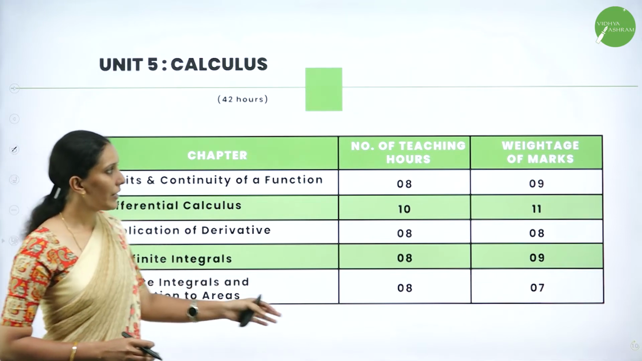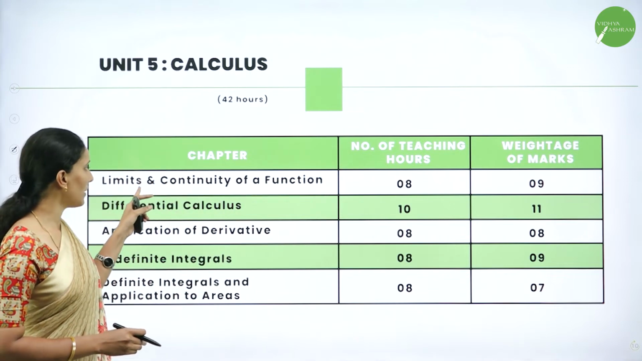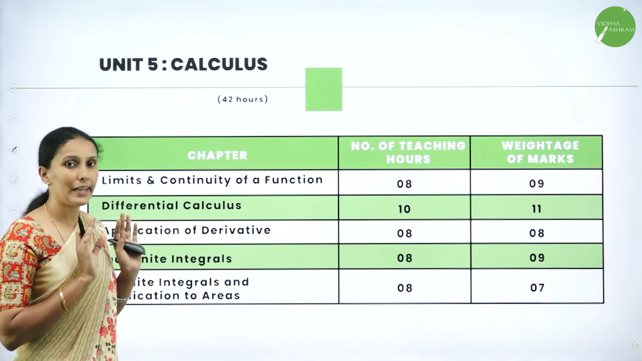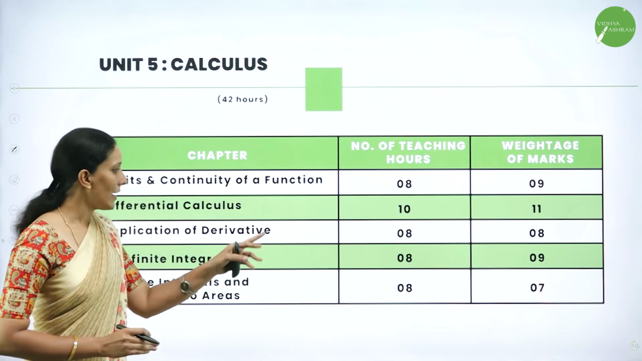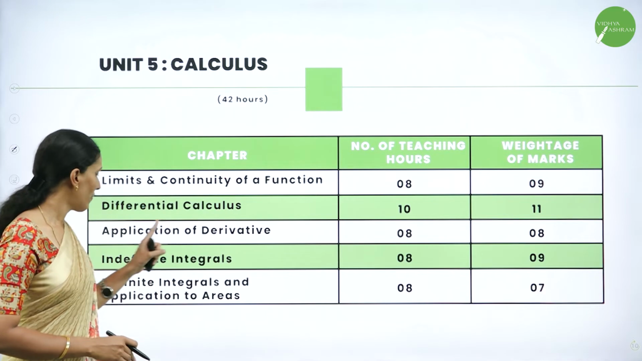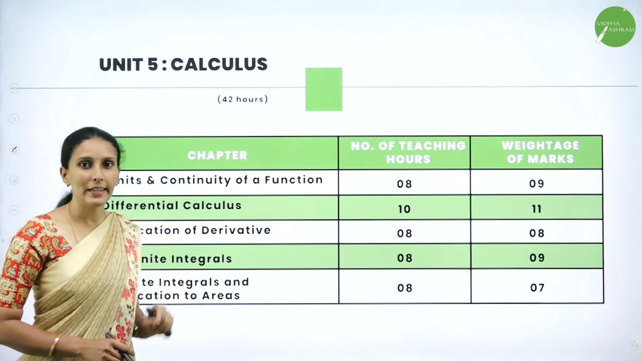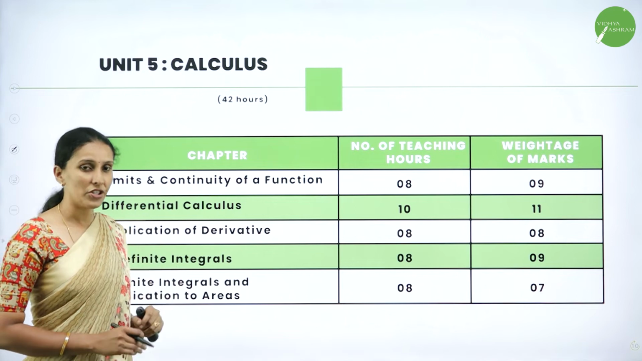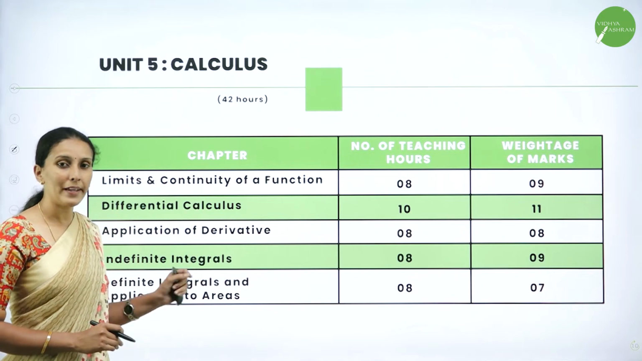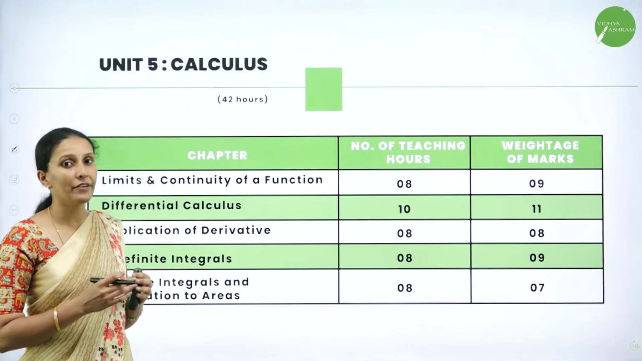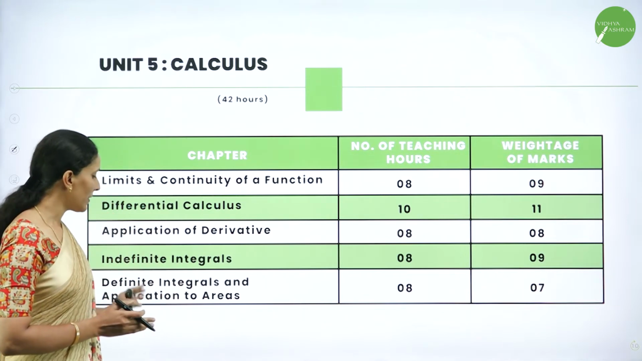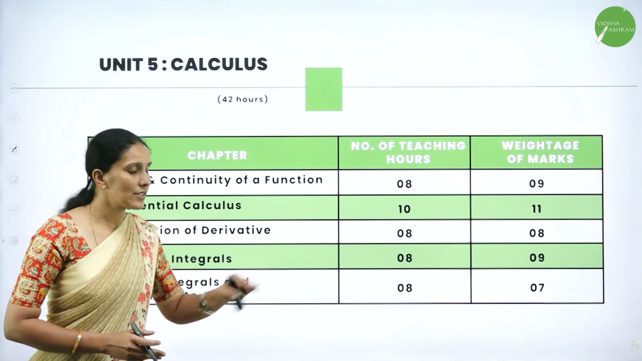Here we have a weightage of 9 marks for the first chapter, limits and continuity, and 11 marks from differential calculus. That is completely differentiating the given function. Application of derivatives contains 8 marks, and 9 marks from indefinite integrals. Just studying the types of integration and solving the functions helps you make this chapter easier. Next, we have definite integrals and application to areas under curves. That is how to find the area of unknown curves under the x and y axes, which can be studied using definite integrals. That is for 7 marks.